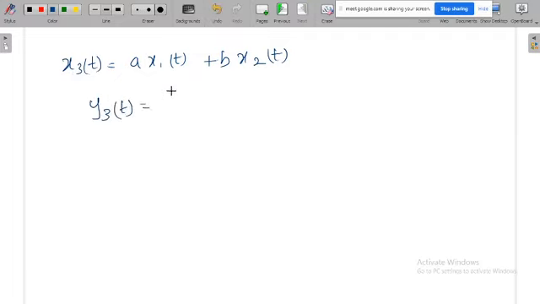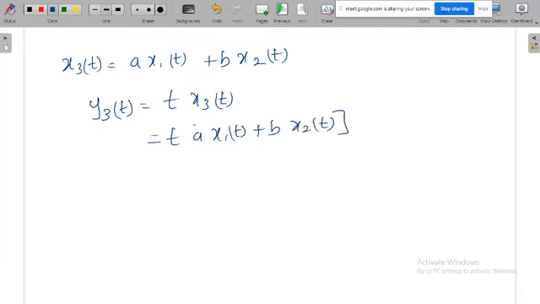But what is y3 of t? y3 of t is equal to t into x3 of t. Then what is x3 of t? You substitute here a x1 of t plus b x2 of t. Then you multiply this, and you get a t x1 of t plus b t x2 of t.